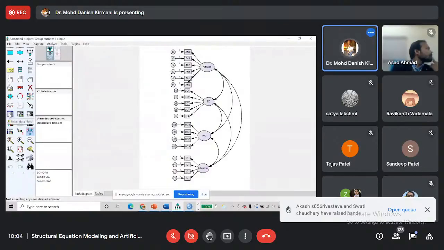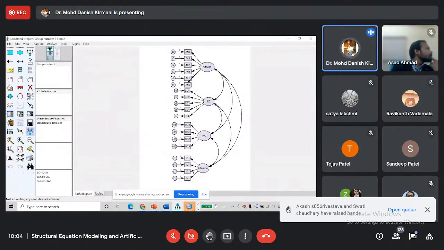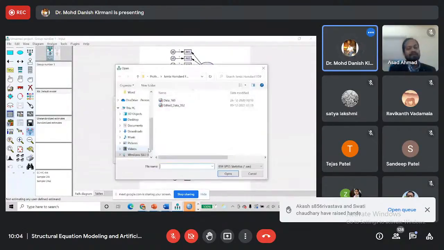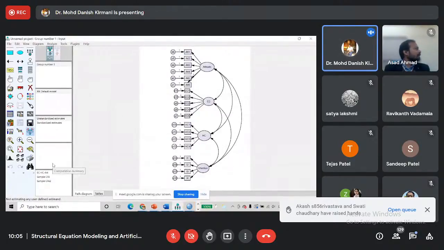Then we will have to import the data. We will click here, select data, file name, and go to the place where we have the data file. I am using this data file, edited data 392. I will select it and click OK. Then to run this model, we select the calculate estimates icon and click on it.